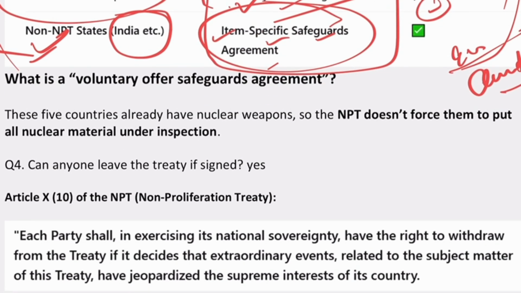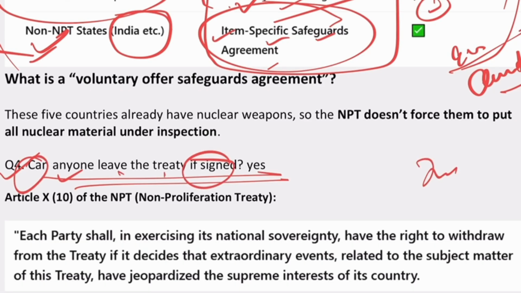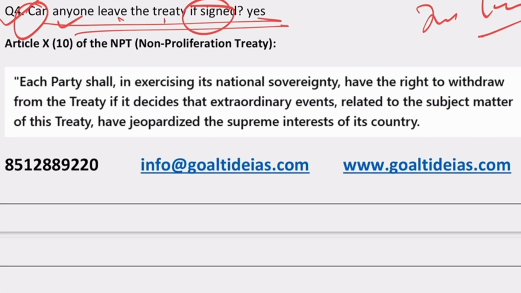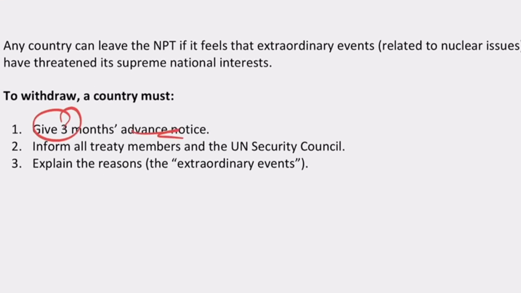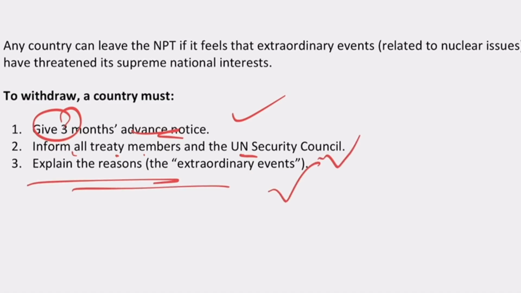Now the next question from the same article says, can anyone leave the treaty if signed? So Iran is talking about leaving the treaty. Now see here, Article 10 of NPT says that yes, a country can leave the treaty. Now what are the conditions here? Give 3 months advance notice, inform all treaty members and the UN Security Council, and explain the reason behind that. So yes, Article 10 of NPT says we can leave the treaty if signed.